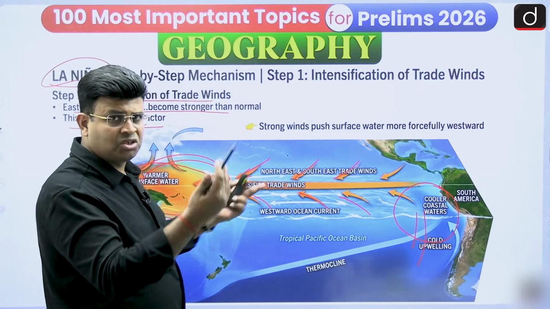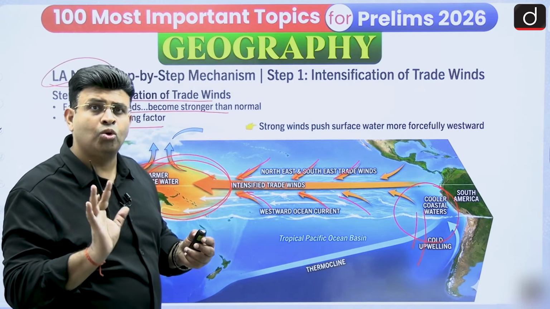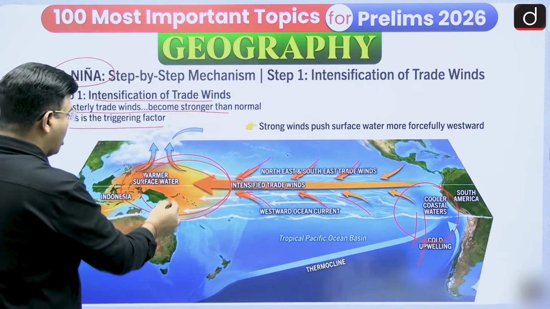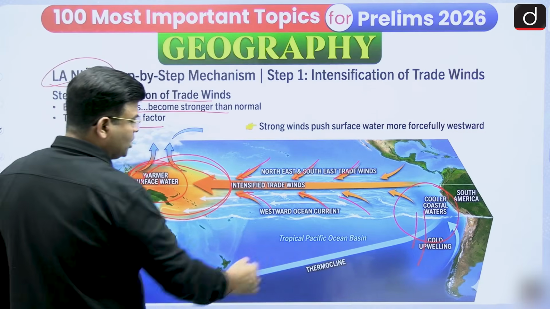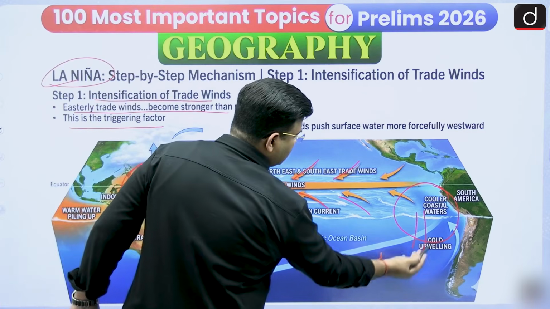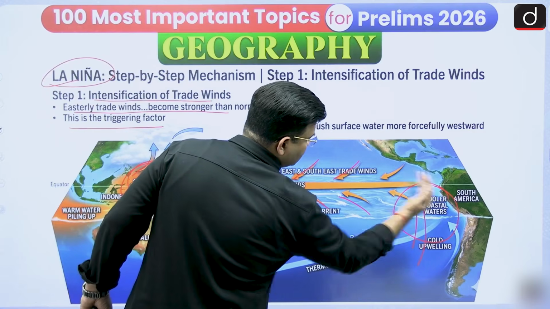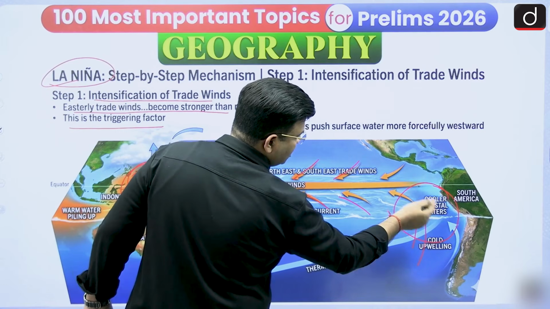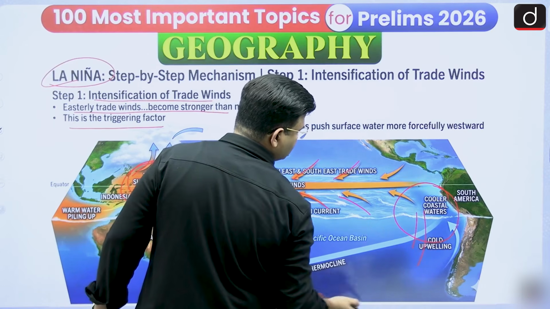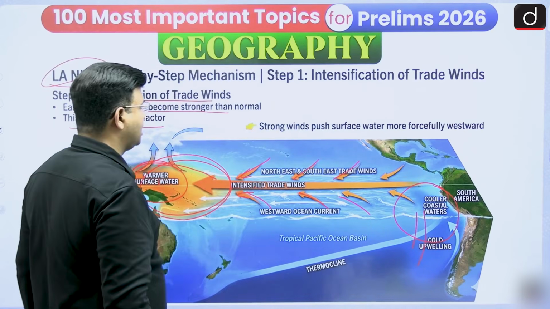In La Nina condition, India gets rainfall, in El Nino, no rainfall in India. Here, the warmer surface water is moving as a westward ocean current, and the thermocline layer is moving upward due to the upwelling, with the air dragged by the southeast trade wind. The water moves upward because of the drag of water from the surface, and the thermocline comes up.